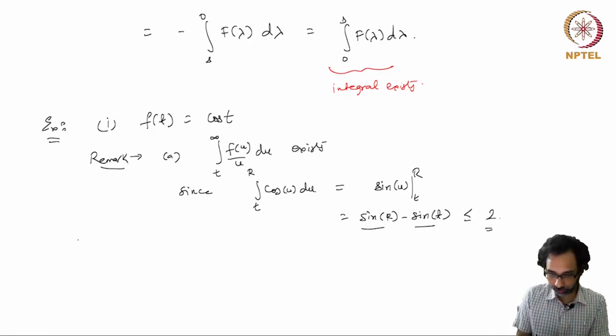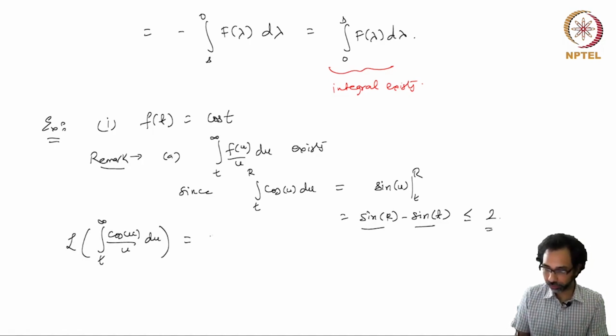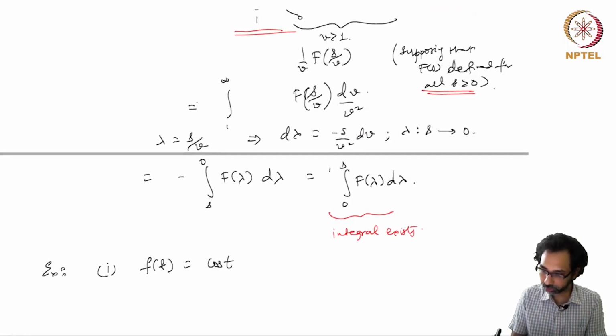On the other hand, if you try to compute the Laplace transform of the integral from t to infinity of cos u over u du, then by our formula, I missed 1 over s here, there should be a 1 over s.